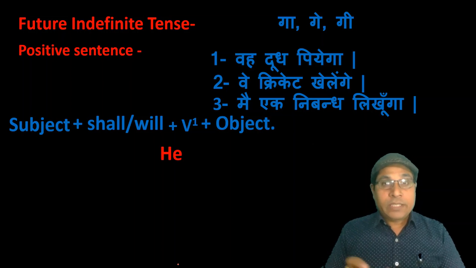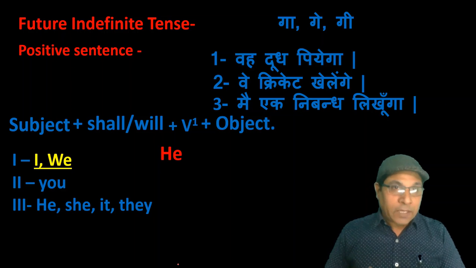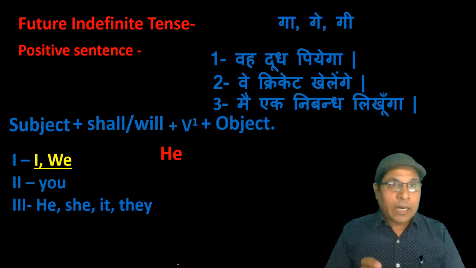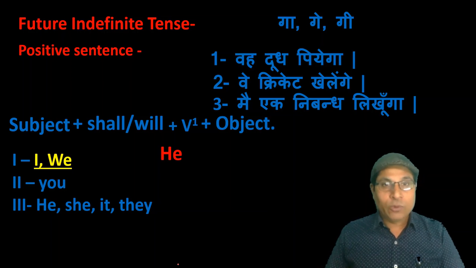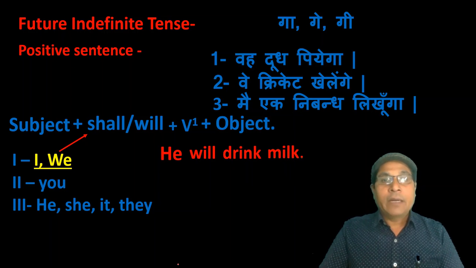And to decide helping verb, first of all you have to see this chart. In this chart, you can see that there are some personal pronouns given. Here, I and we are underlined. If there is I and we as a subject, it means you have to use shall as a helping verb. Otherwise, you have to use will. Here, the subject is he, so you have to use will as a helping verb. Then the first form of the verb, it means drink, and at last you have to write object. Clear?